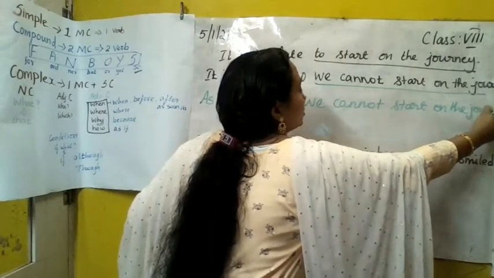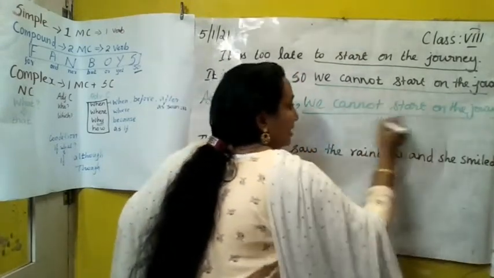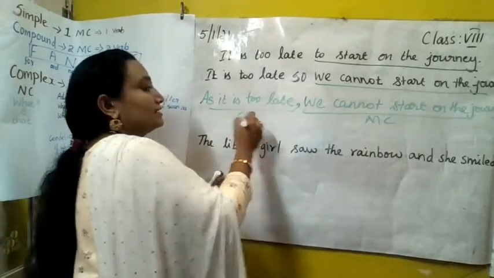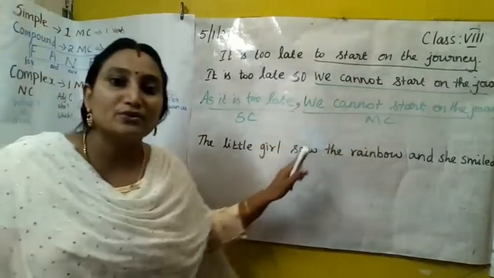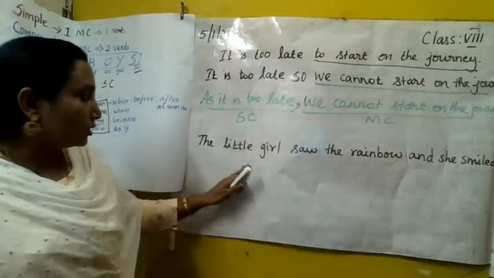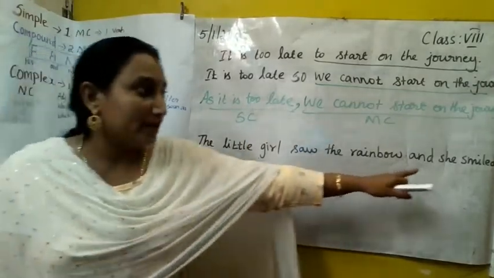Okay, so now we got one main clause and one subordinate clause. So it gives a complex sentence. Very simple. Now look at the second sentence. Here you have to make a correction.